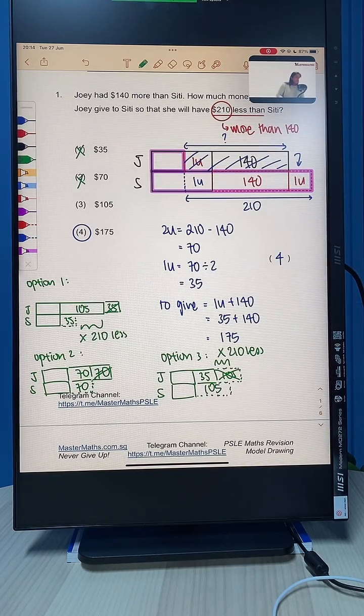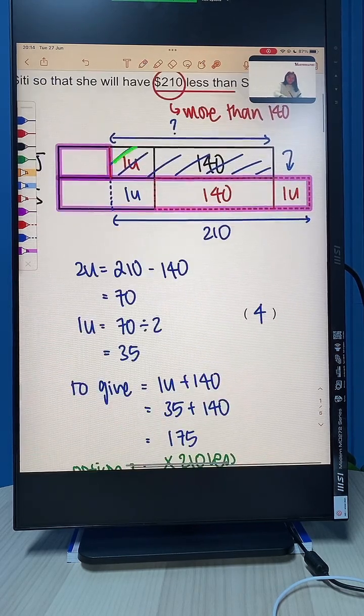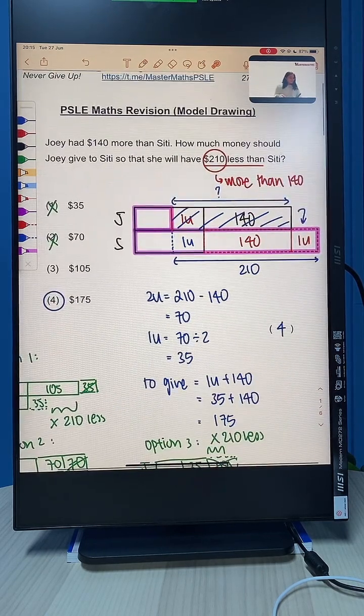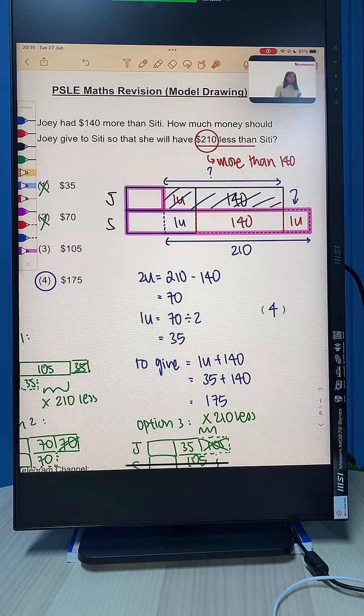Can follow? Where did we get the 2 units from? When we give away 1 unit and 140, the 1 unit goes here. There's a 1 unit in the bottom here as well, because the models are stacked on top of each other for you to easily visualize. When we give away our 1 unit, the difference here is also going to be 1 unit. Understand? Any questions for now?